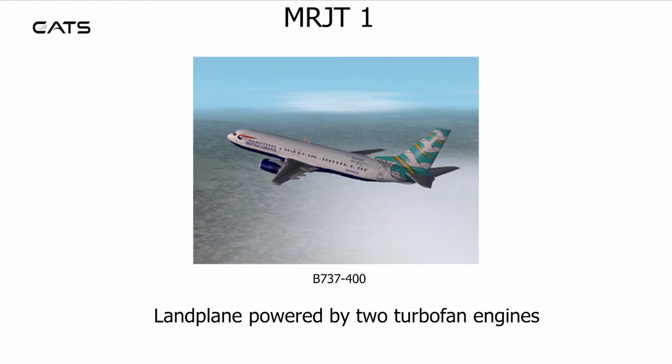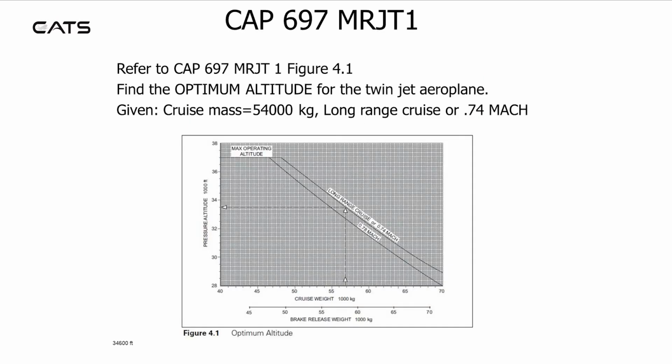The medium-range jet. The example aircraft is a Boeing 737-400. It's a land plane powered by two turbofan engines. Figure 4.1 is for optimum altitude. There's an example typically on every graph in the CAP.